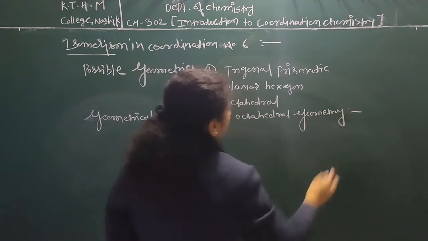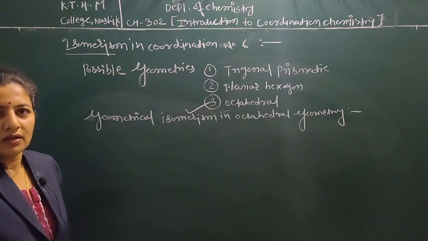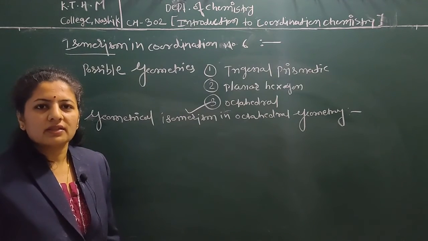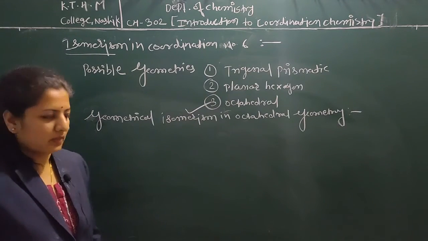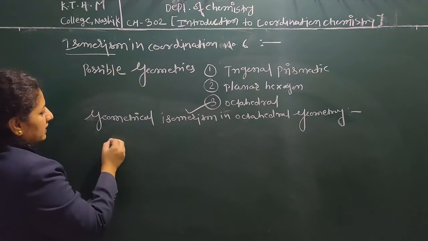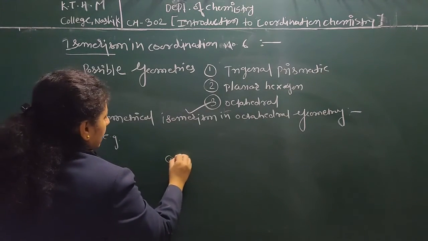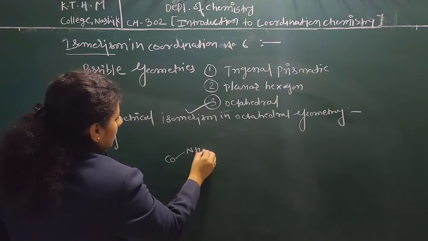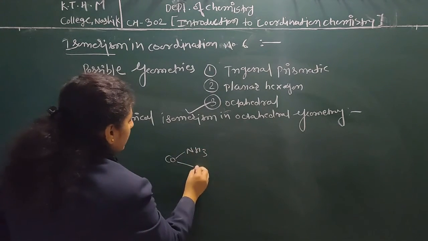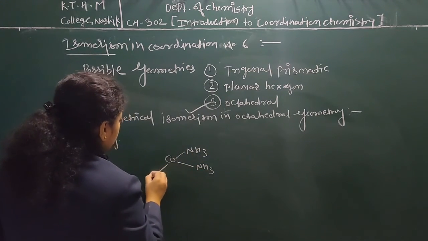We know that in geometrical isomerism we are going to discuss the cis and trans isomerism. For example, we have taken the example of the tetraamminedichlorocobalt complex here.